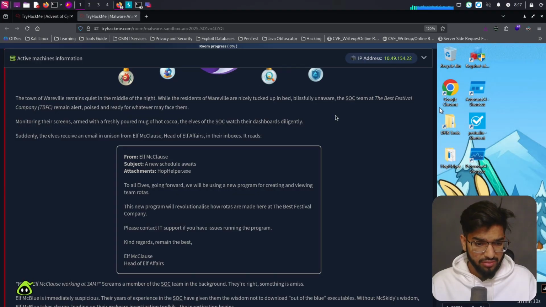Suddenly, the elves receive an email in the union sun from Elf McClaws, head of Elf Affairs, in their inboxes. It reads, from Elf McClaws, subject, a new schedule awaits. Attachment, hophelper.exe. To all elves going forward, we will be using a new program for creating and viewing the team rosters. The new program will revolutionize how rosters are made here at the Best Festival Company. Please contact IT support if you have issues running the program. Kind regards, remain the best. Elf McClaws, head of Elf Affairs.